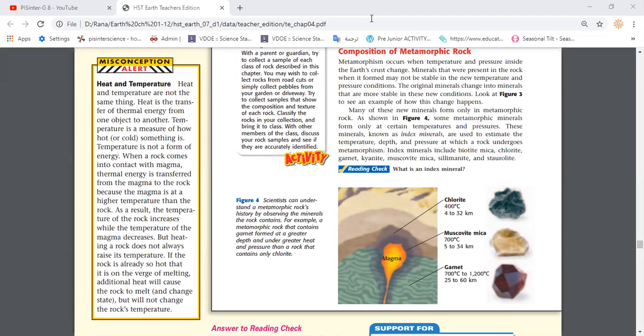And these minerals help to predict, estimate, or measure the temperature and the depth at which the rock formed, because these index minerals require specific temperature, pressure, and depth to form. As you can see in the picture in front of you, chlorite, muscovite, mica, and garnet have specific temperatures and depths at which they form. So once we find a metamorphic rock that includes one of these minerals, I could predict the depth and the temperature at which this rock formed. You get this, guys?